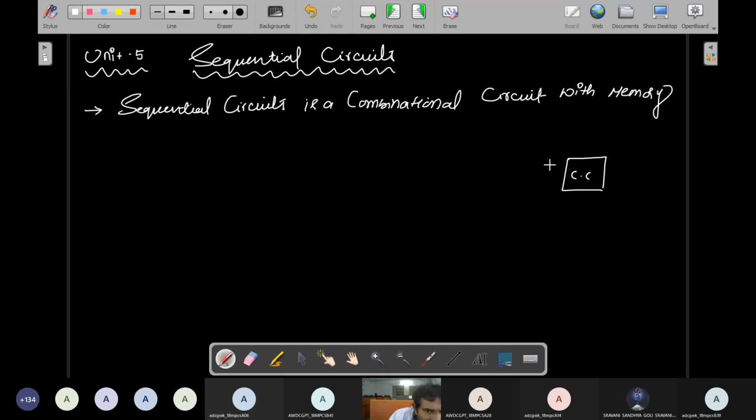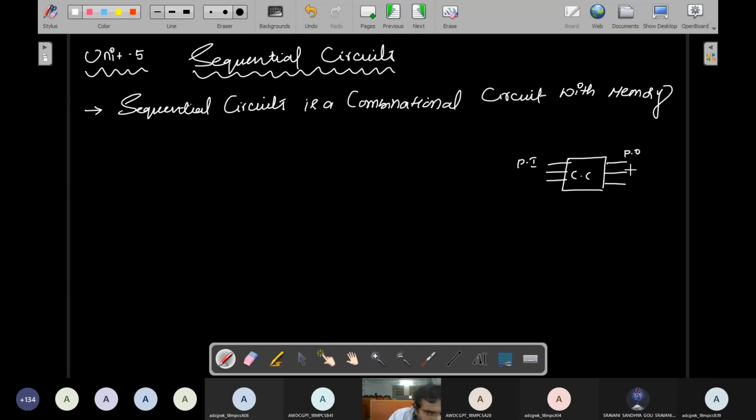Whatever inputs are given to this combinational circuit, the input develops only a single output. The output that this combinational circuit delivers is dependent only on the input. This is the present input, and this is the present output.